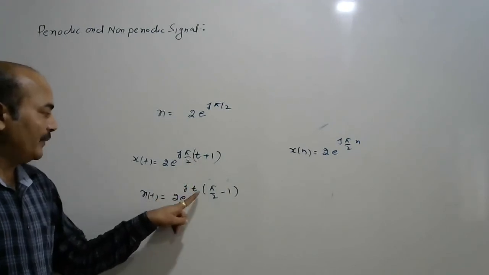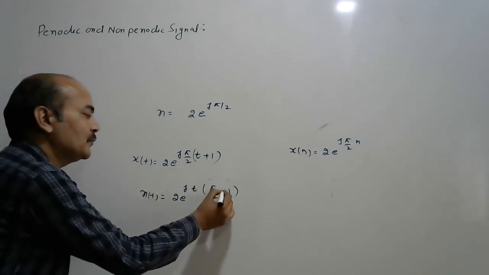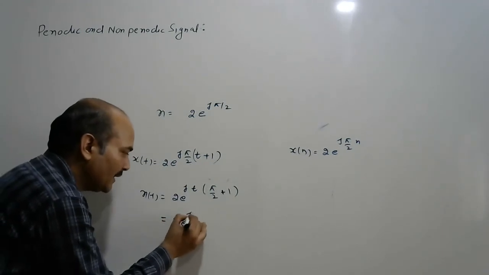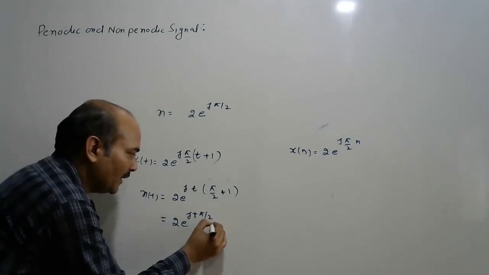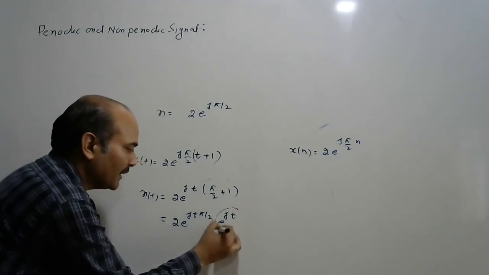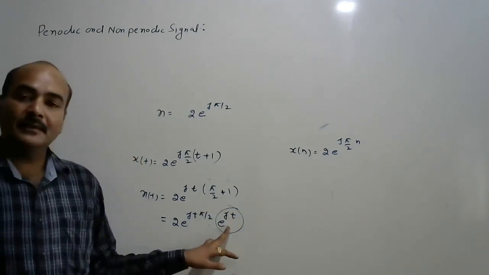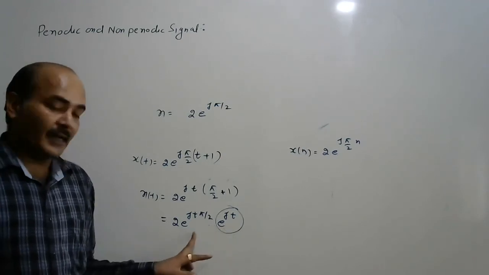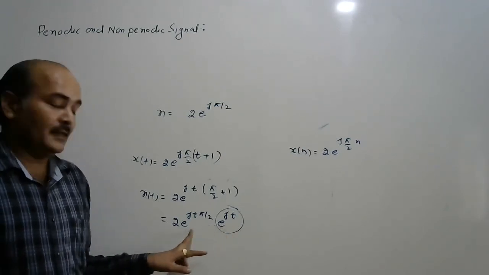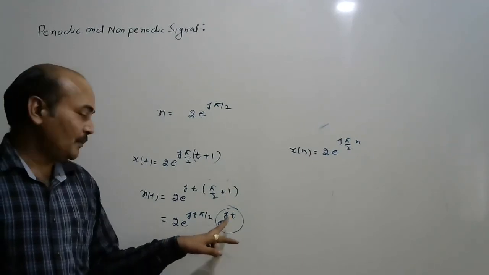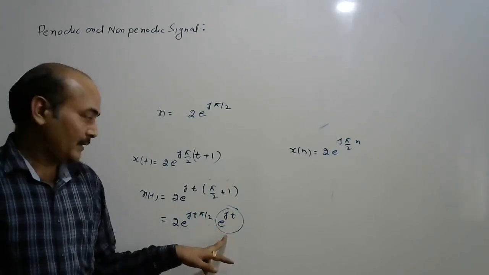Now we have taken t outside and pi by 2 inside. So this term is e to the power j t pi by 2 into e to the power j t. Again, this is the periodic signal, because e to the power j t is periodic.